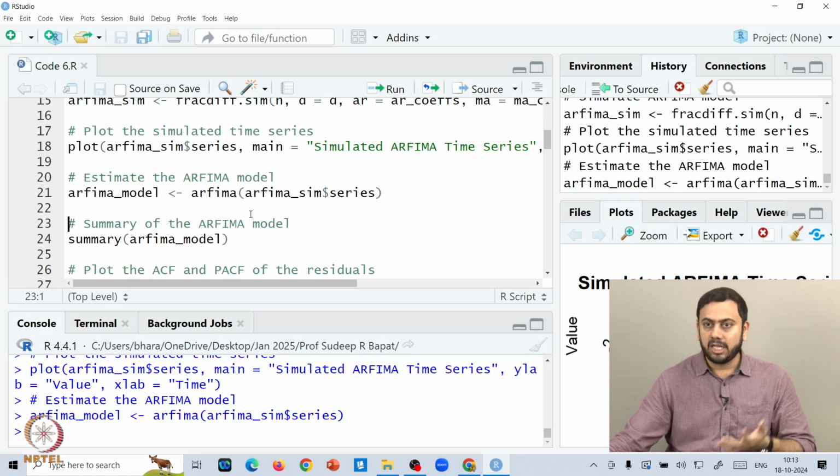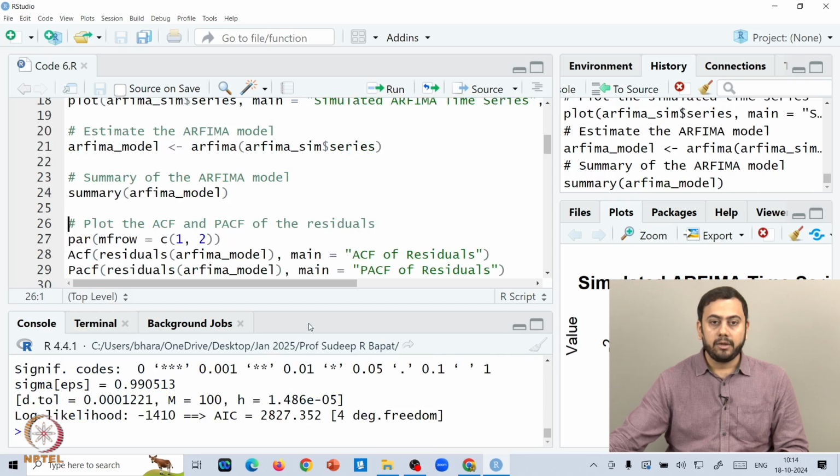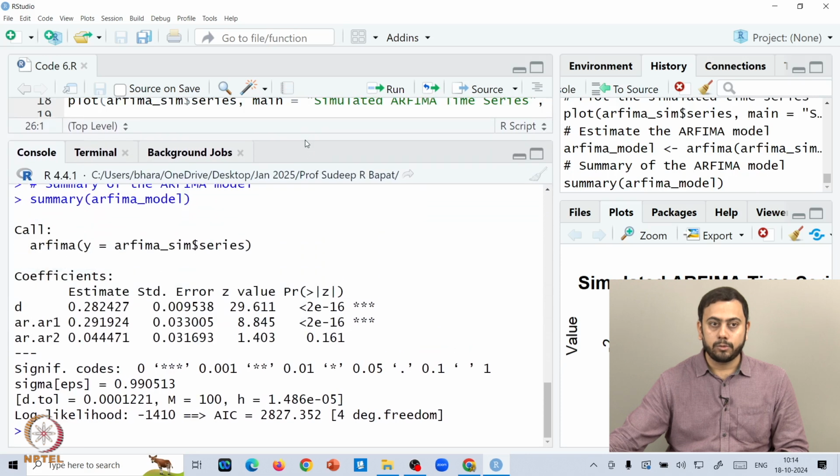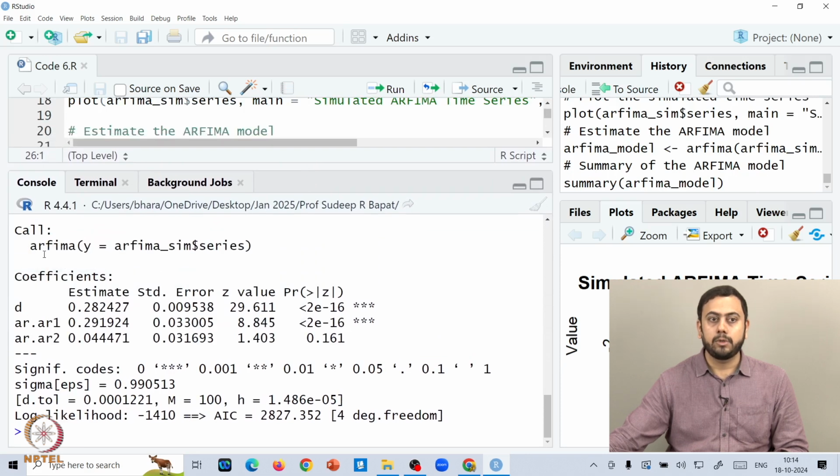Now how do you extract, let's say, the parameter estimates? Once you are estimating a model, the first thing is that you want to extract the estimated parameters, isn't it? For that you can use the summary command. So summary applied on the fitted model, rfema underscore model, and you can see all the fitted coefficients in the console. You are fitting an RFEMA structure, so what are the estimates of d, the AR coefficient, MA coefficient, etc.? Further, it also tells you the log likelihood, AIC, etc. Makes sense? This is more like a fitting exercise.